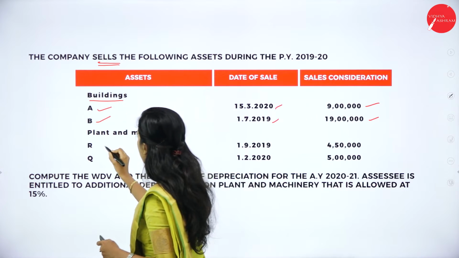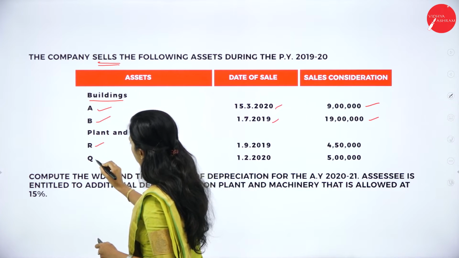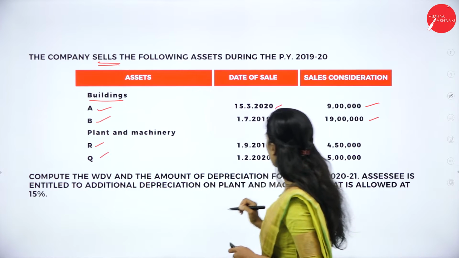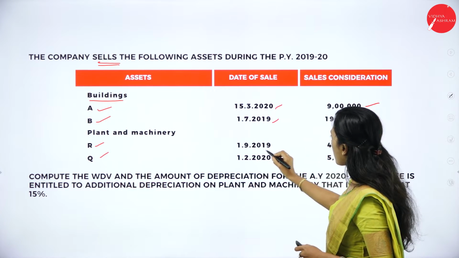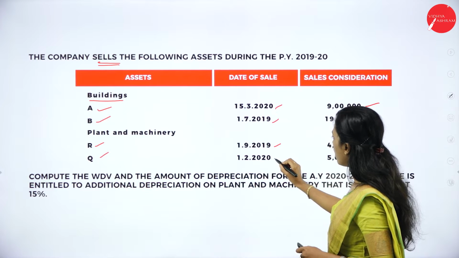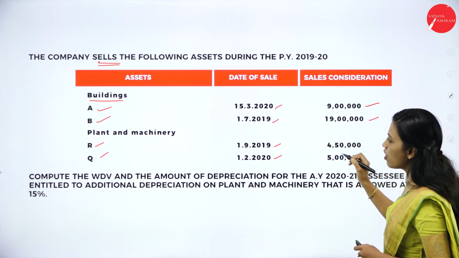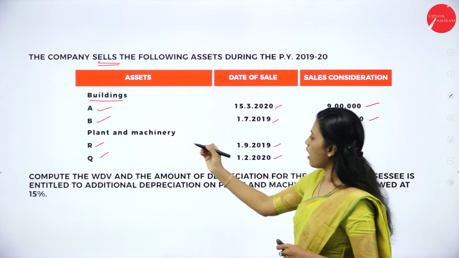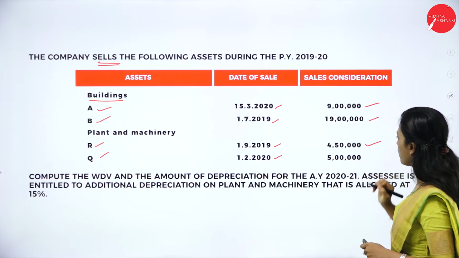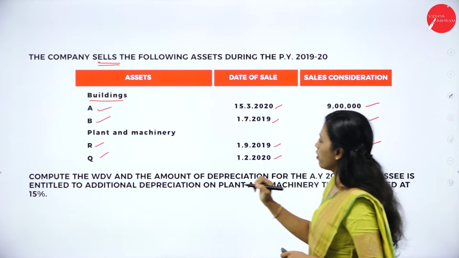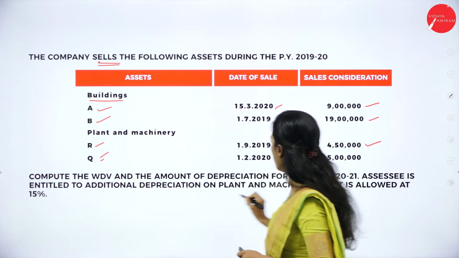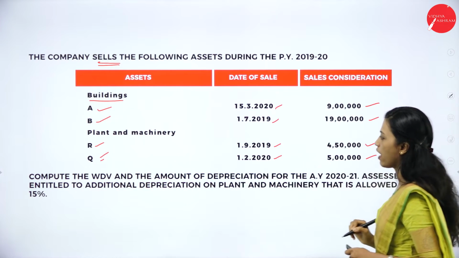Then, plant and machinery sold, R and Q. Date of sale 1/9/2019 and 1/2/2020. Sales consideration of plant and machinery R is 4,50,000 and plant and machinery Q is 5 lakh.